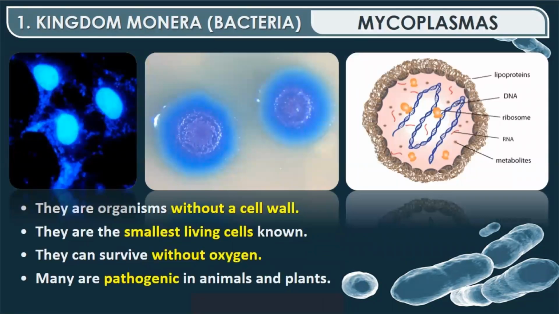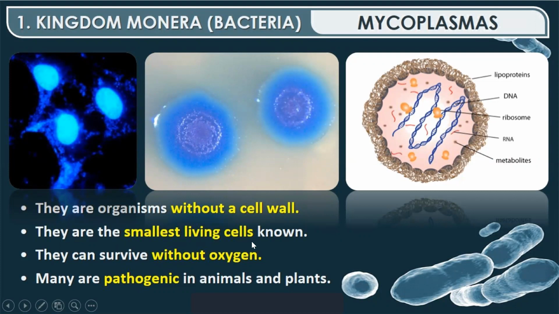Then come to mycoplasmas. Mycoplasmas are also included under kingdom Monera. You can see the structure of mycoplasmas here. They have a cover of lipoproteins, DNA is present, ribosome, RNA, and some of the metabolites. These are the organisms without a cell wall. They don't have a cell wall, they just have a plasma membrane or a cell membrane present.